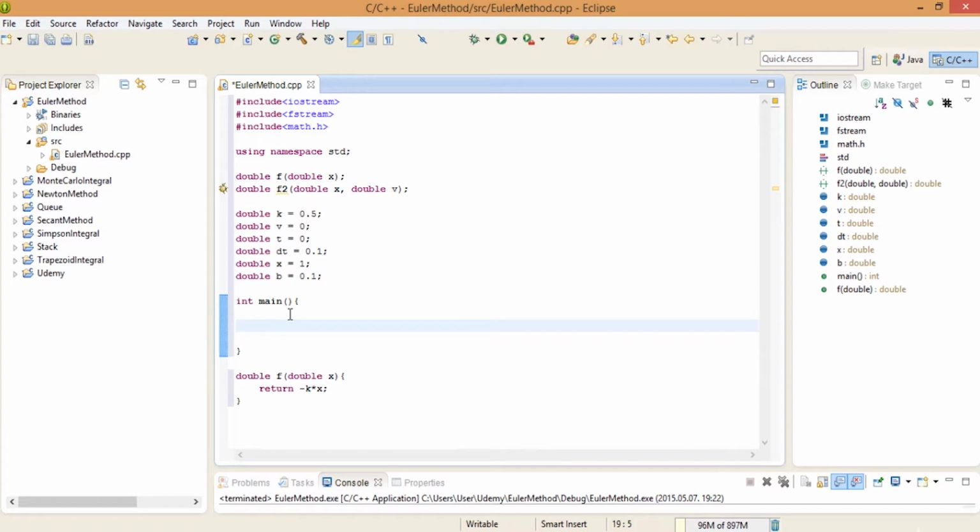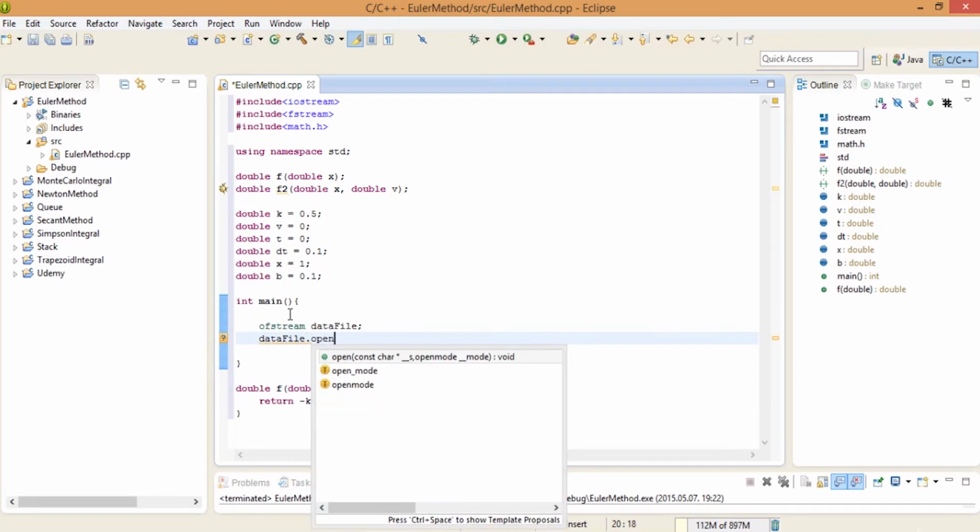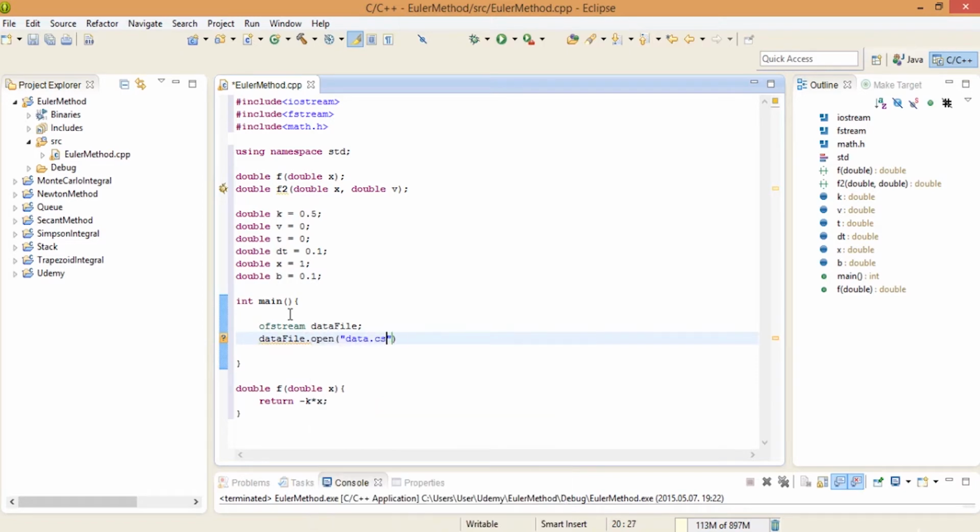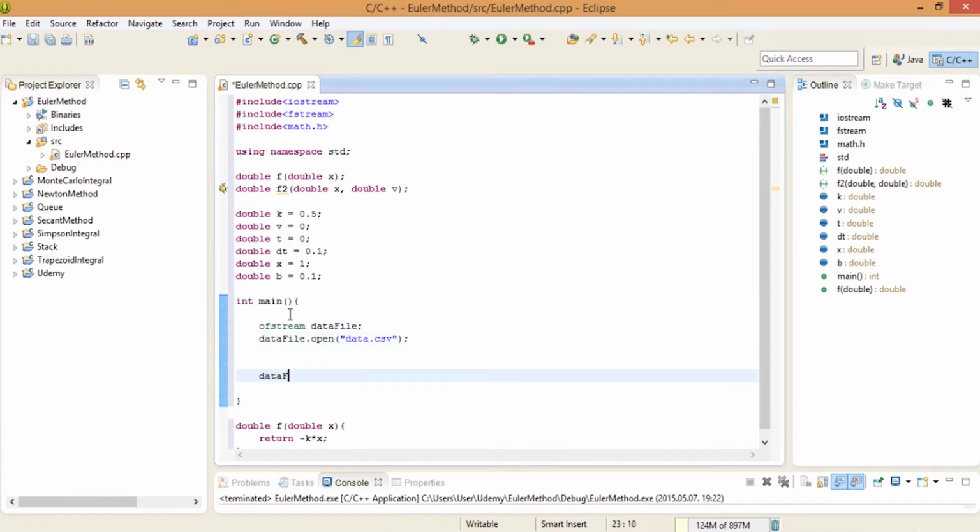And I'm going to have an ofstream data file that opens, for example, data.csv, and later on I'm going to call data file.close, and I'm going to return 0, for example.